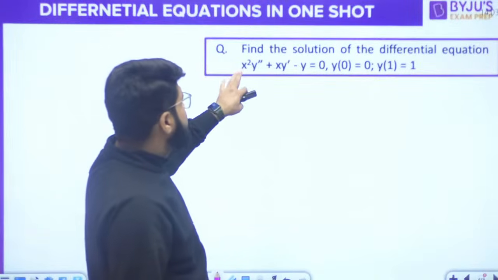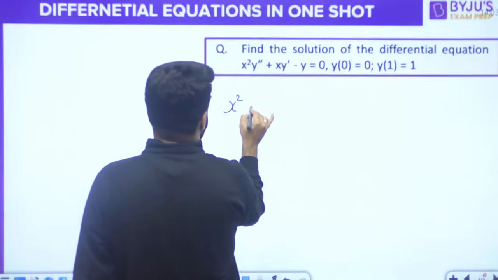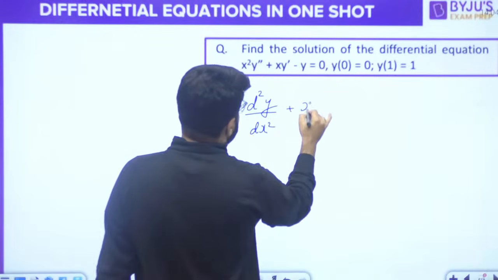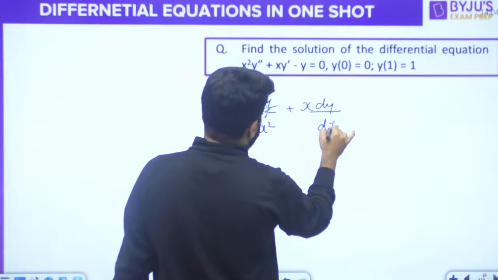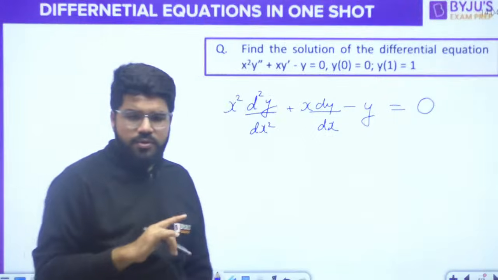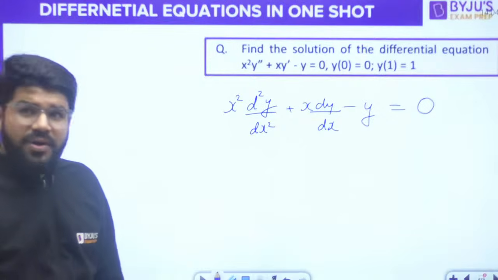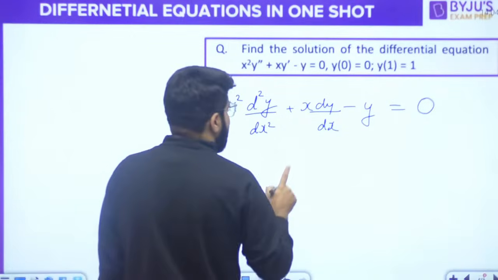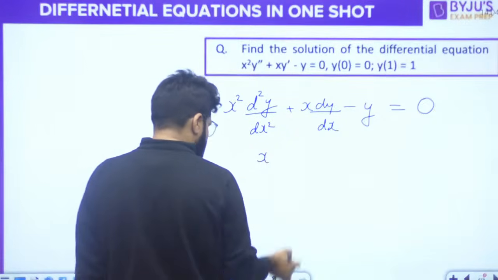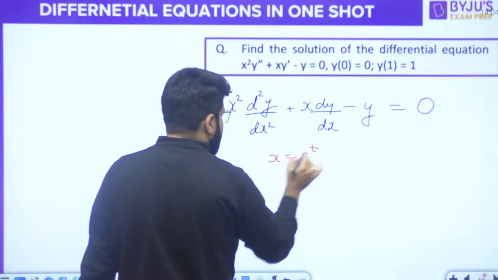find the solution. X square d2y by dx square plus x dy by dx minus y is equal to 0. On the right-hand side there is no forcing function, it is equal to 0. Now if that is the case, this is the Euler-Cauchy equation. So we all know the substitution. So x will be named as e power t.